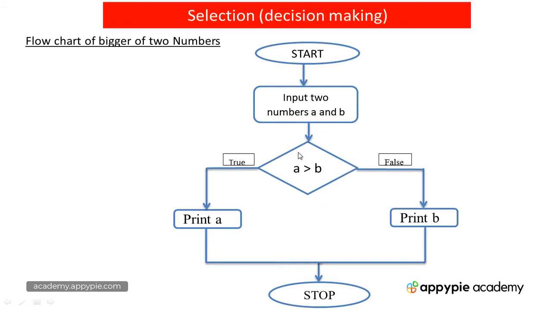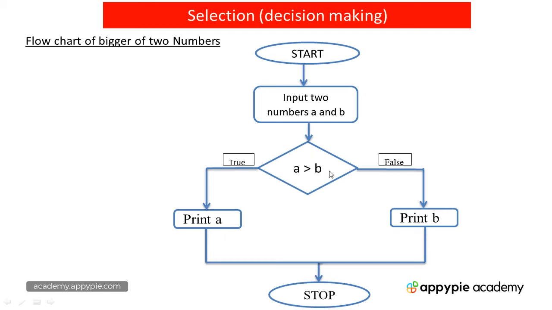Then this diamond box denotes the condition making. So we are making the condition that A is greater than B. If this condition is true, the control will go to this side. If A is greater than B, then we are going to print A, and here the execution will stop, and this is your stop button.